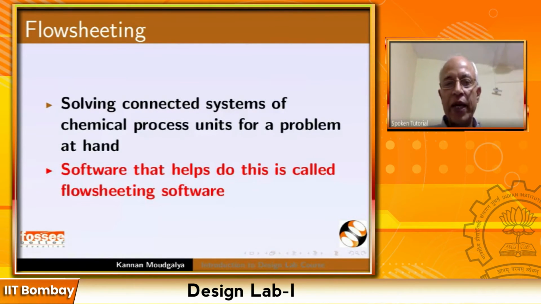Whereas if you have your own copy of the software, you will be able to use it at home without any problem. So we have selected DWSim, keeping this requirement in mind. So DWSim is a flow sheeting software because it can solve connected systems of chemical process units for a problem at hand.